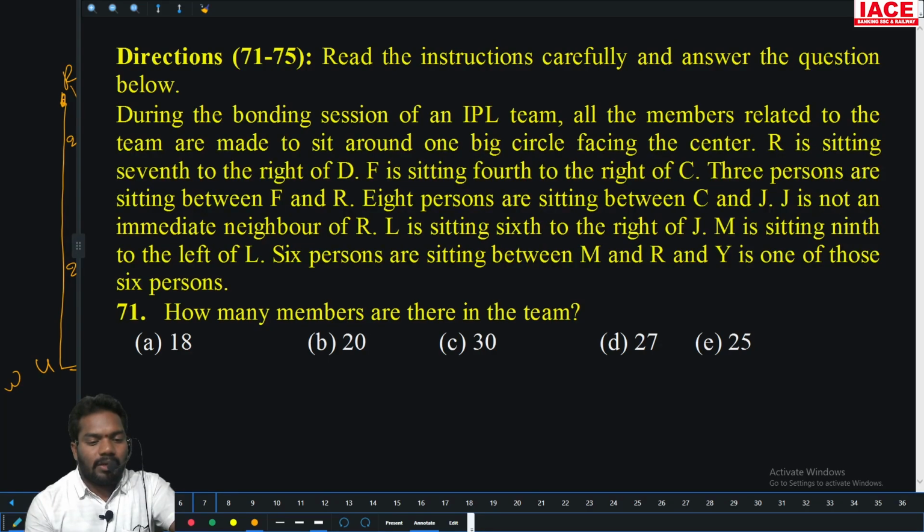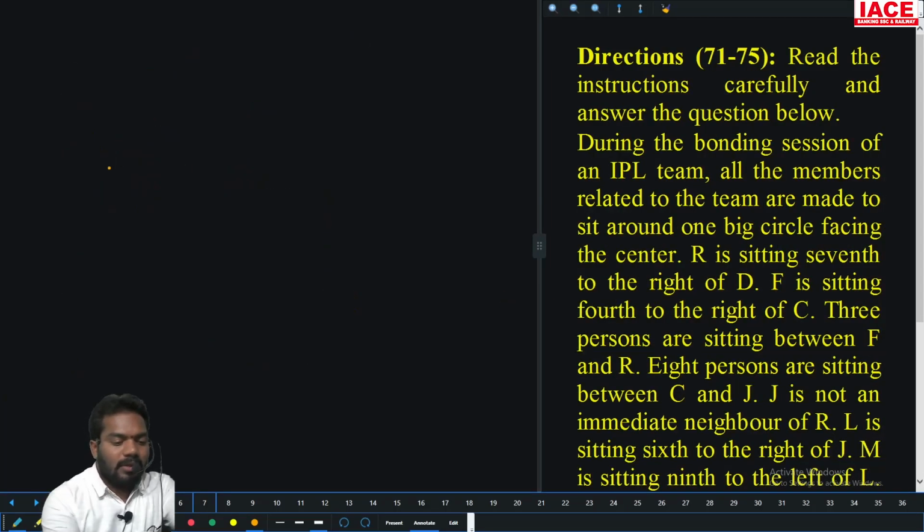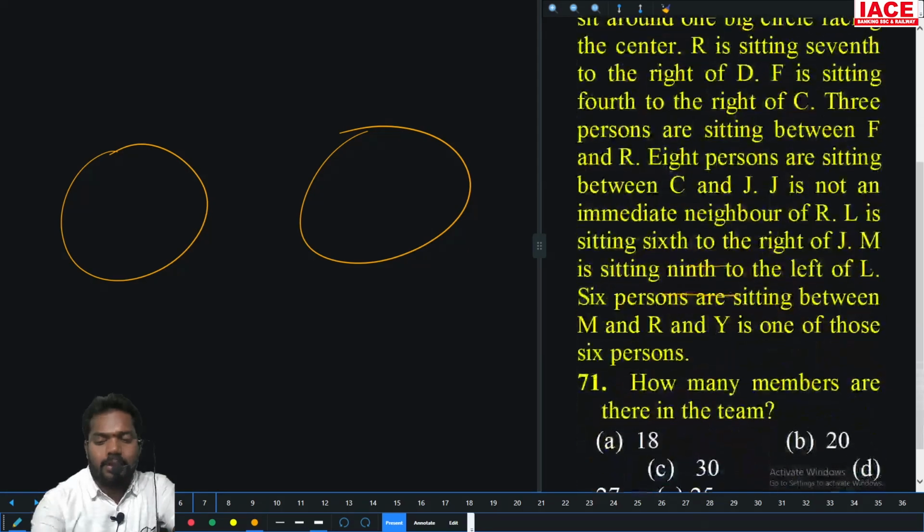During the bonding session of the IPL team, all the members are made to sit around one big circle facing the center. R is sitting 7th right of D. D is here: 1, 2, 3, 4, 5, 6, 7, and R is here.